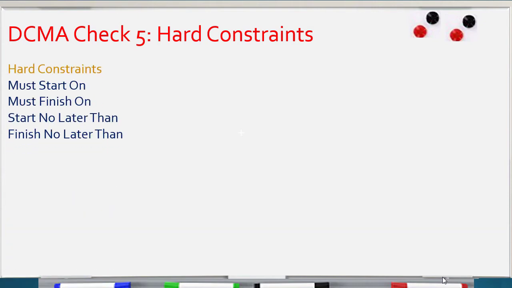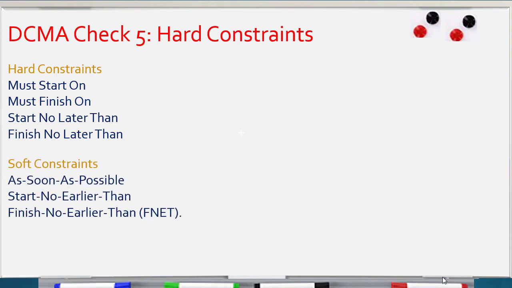They said the types of hard constraint are: must start on, must finish on, start no later than, finish no later than. And soft constraints: as soon as possible, start no earlier than, finish no earlier than.